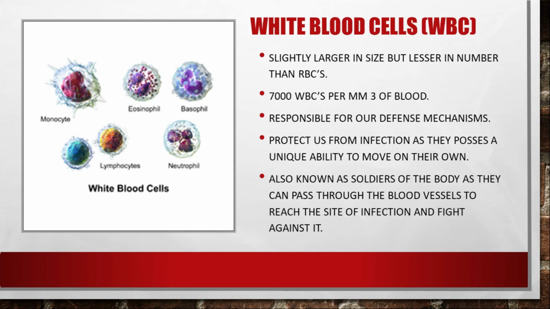Coming to the white blood cells. White blood cells are slightly larger in size but lesser in number than RBCs. There are just 7000 WBC per cubic millimeter of blood. The white blood cells, though lesser in number, are very important as they are responsible for our defense mechanism. They protect us from infections as they possess a unique ability to move on their own. They are also known as soldiers of the body, so they can pass through the blood vessels and reach the site of infection and fight against it.